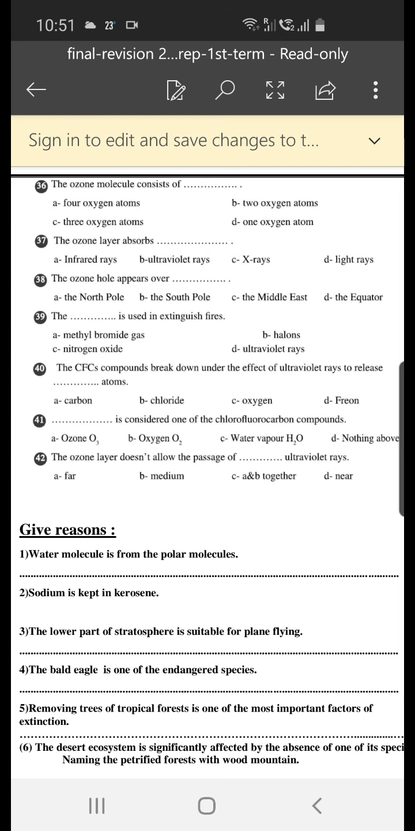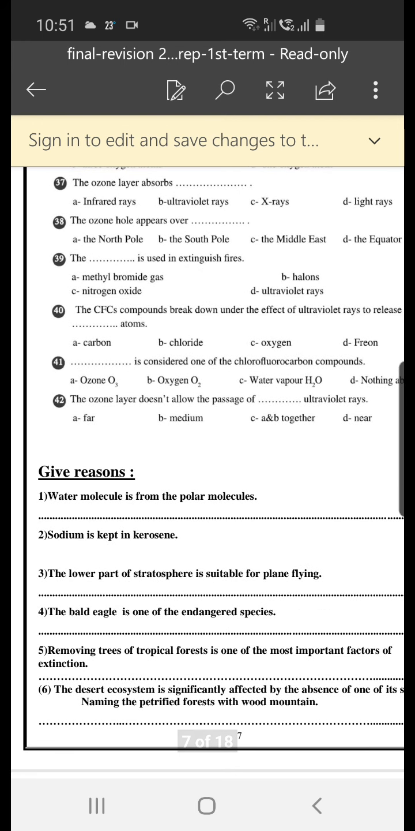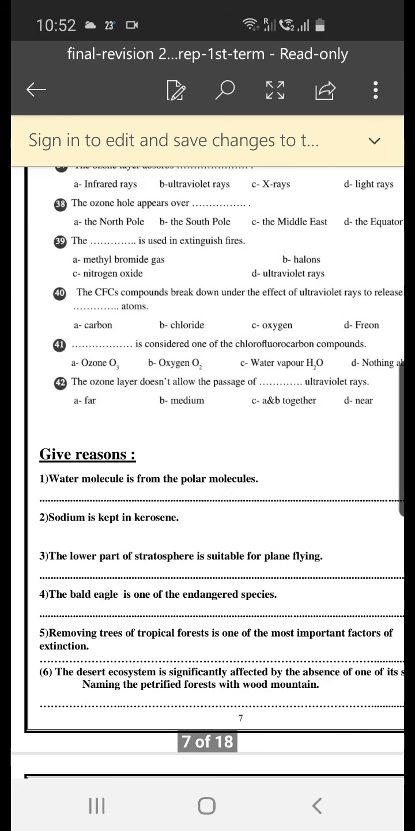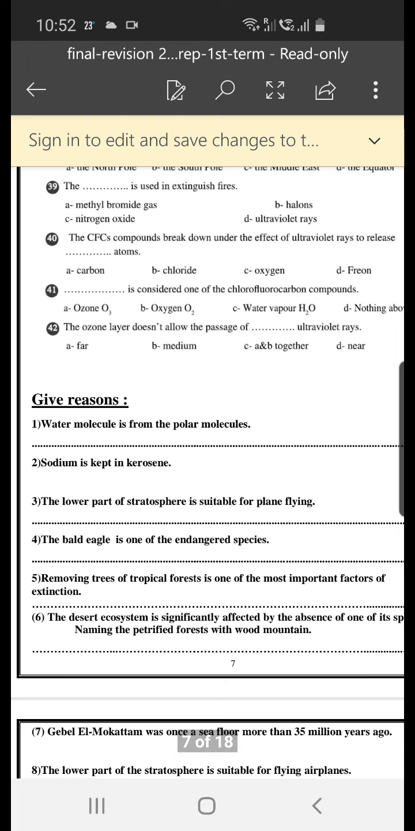The ozone layer absorbs what rays? Infrared, ultraviolet, X-rays, or light rays? Of course, ultraviolet rays. The ozone hole appears over the South Pole. B is the correct answer. The substance used in extinguishing fires is, of course, halons. The CFC compounds break down under the effect of ultraviolet rays to release chlorine atoms. But this question is cancelled.